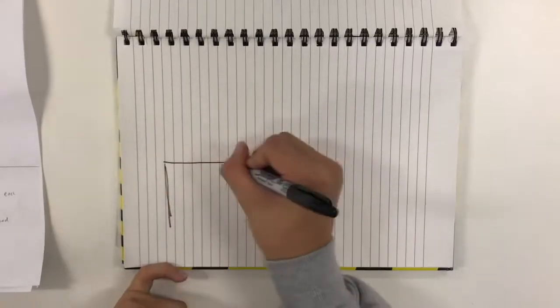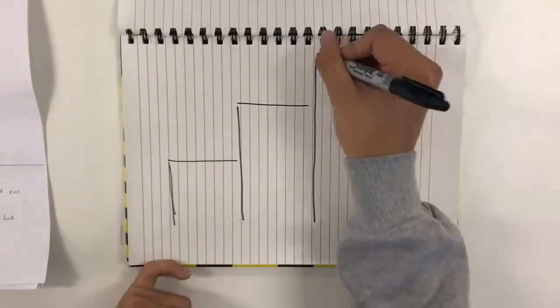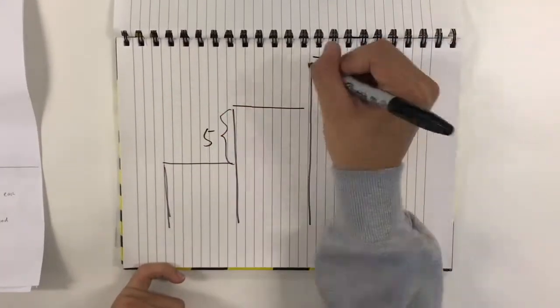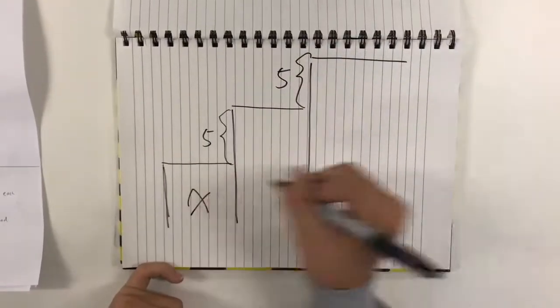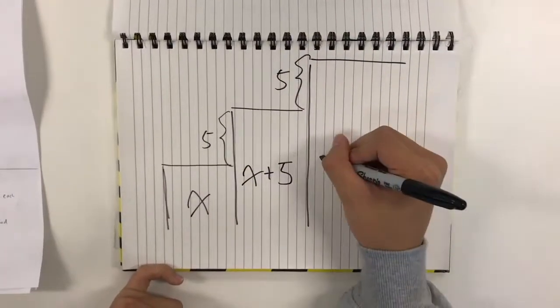Here is a real life application. We can see that stairs are just like an arithmetic sequence. They all have a common difference of 5, so we can go up and down the stairs. It will be written like this.